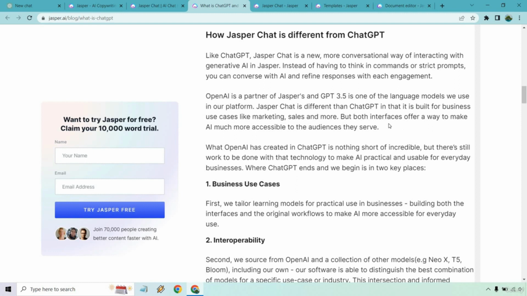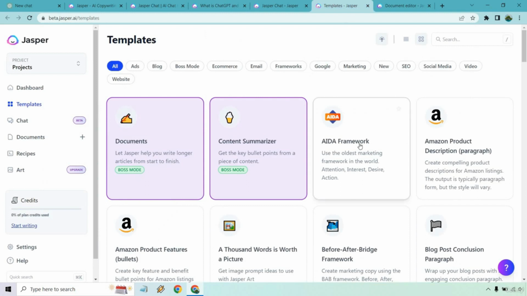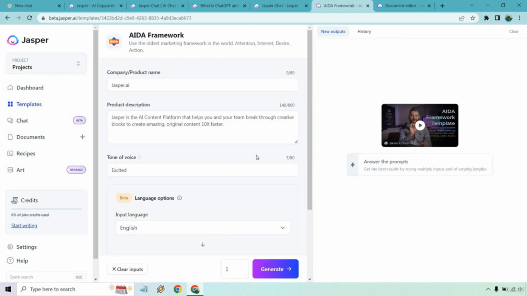Okay. And I say that also, especially for the fact that there's tons of templates that come along with Jasper that are just marketing or business related. For example, like the AIDA formula, if we were going to go into templates, the framework like here, I'm going to open this up and then we'll compare it in chat. So in here, I just have Jasper.ai, and then I said Jasper is the AI content platform that helps you and your team break through creative blocks to create amazing original content 10 times faster.